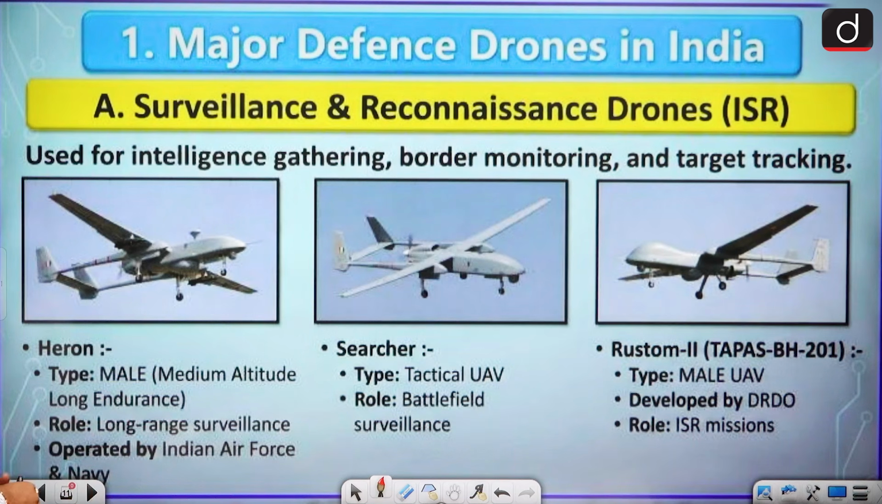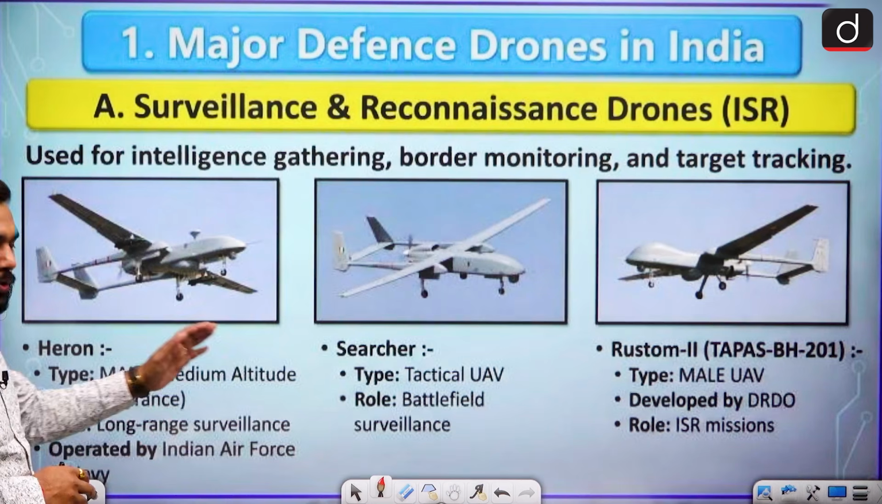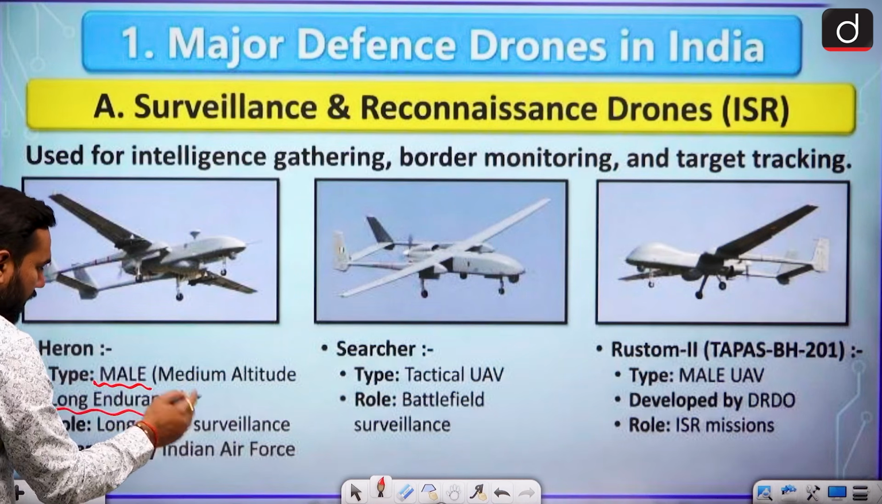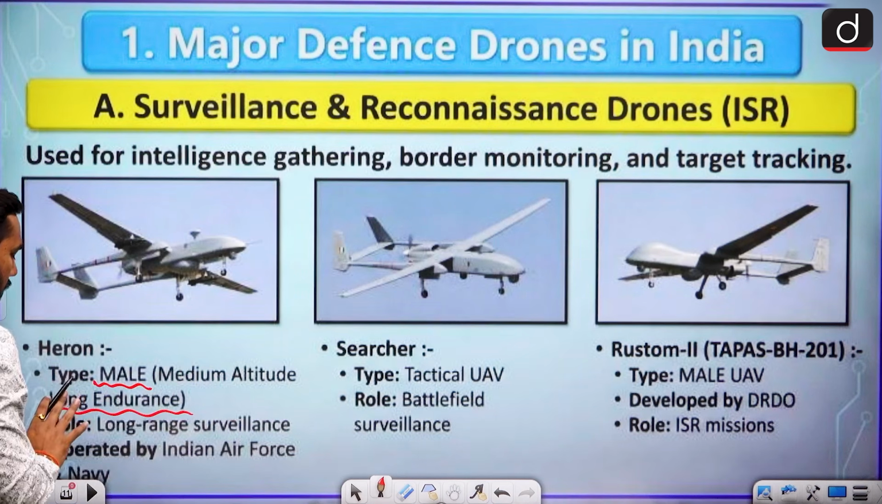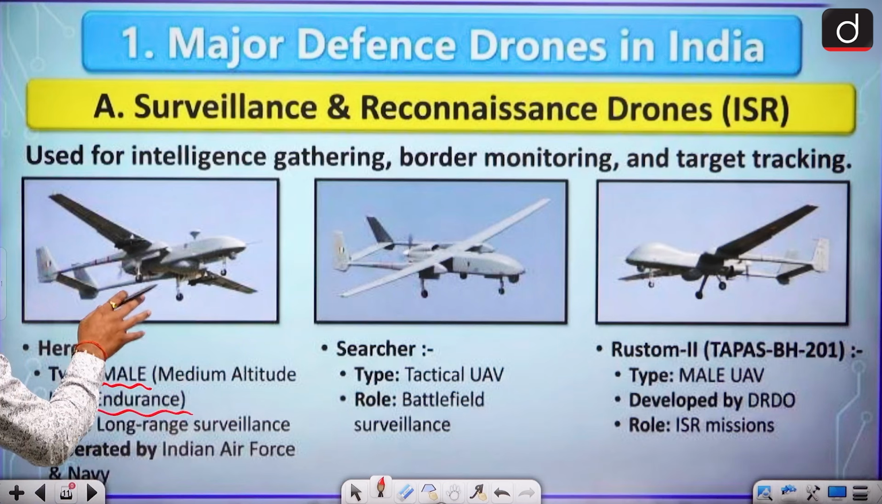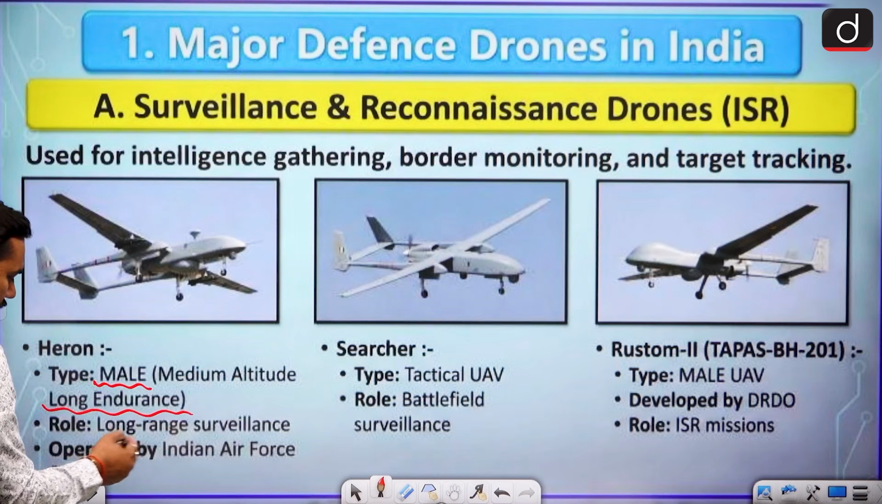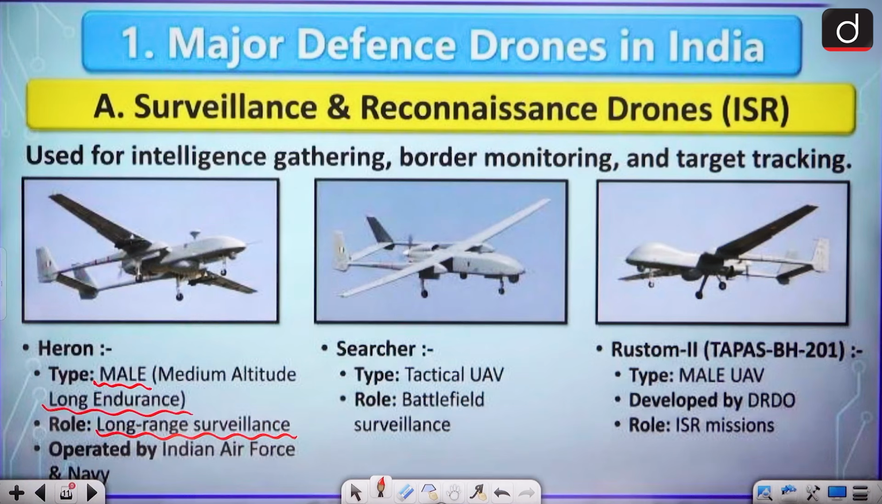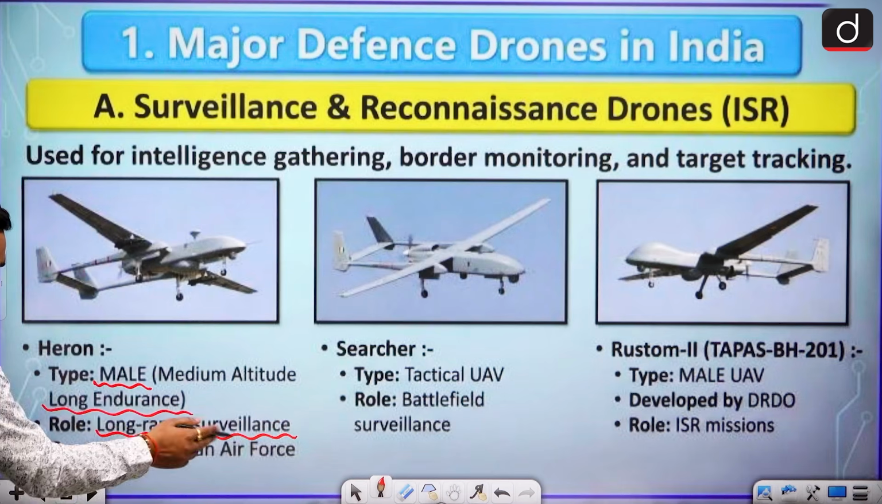Now we talk about the major defense drones in India. Some names you have to know. The first one is Heron. You have to know the name, and the full form of MALE: Medium Altitude Long Endurance. Medium altitude means they can fly at medium height. Long endurance means they have the high capability to stay in the air for a long duration. What is the role? Long range surveillance, because it can fly for many hours in the air. It is operated by the Indian Air Force and Navy.